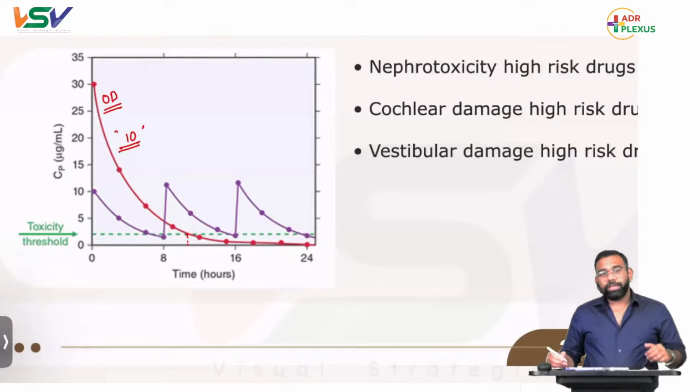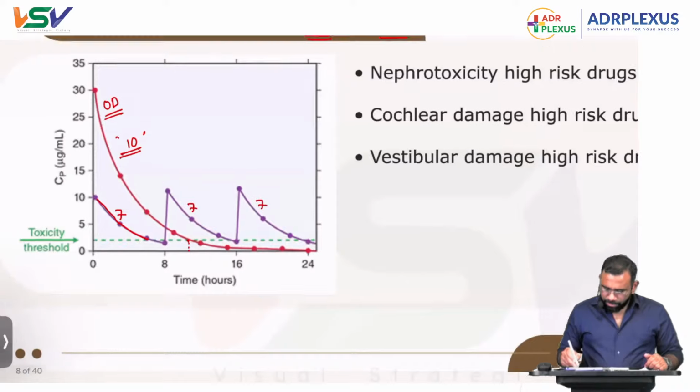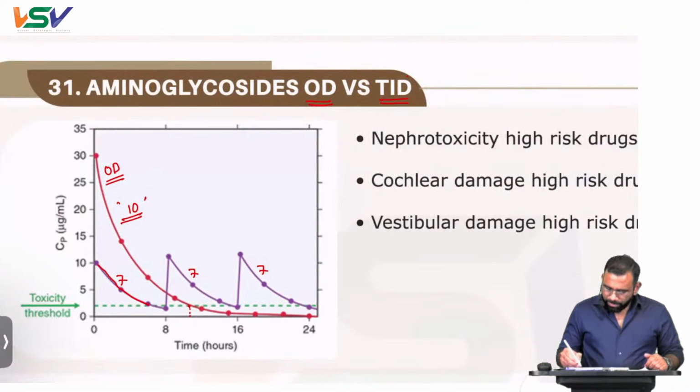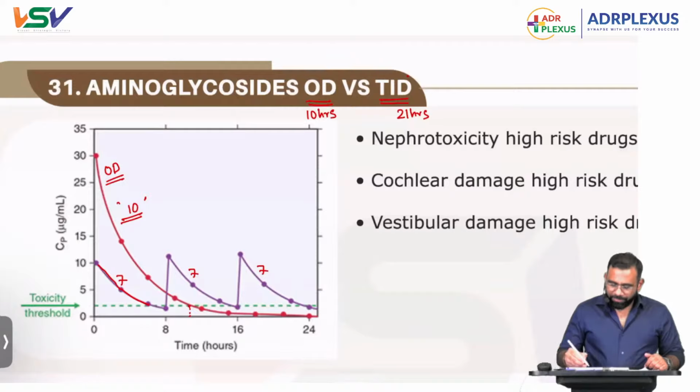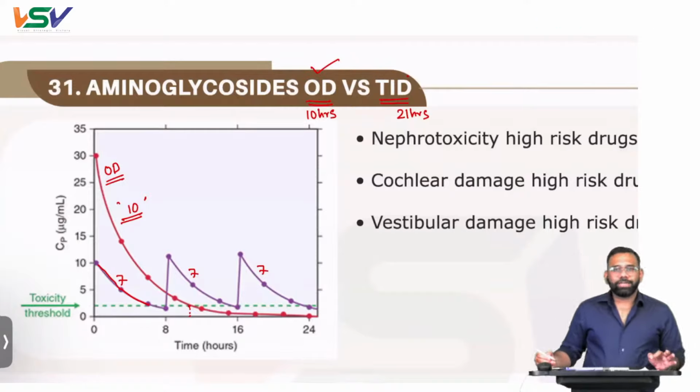But if I give three times, like here you see, it's almost 7 hours. Here 7 hours, here 7 hours, 7 hours. So if I give TID, it will be almost like 21 hours above threshold. Here it is only 10 hours above threshold. So we prefer OD, we prefer once daily. Aminoglycosides are given once daily.